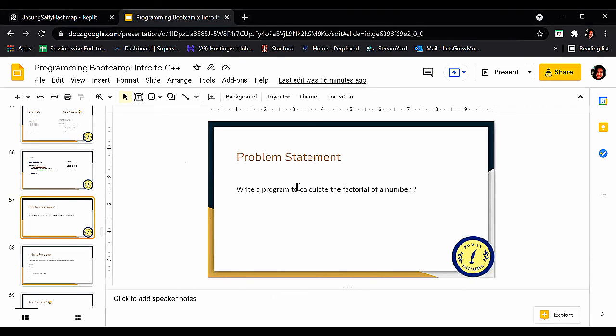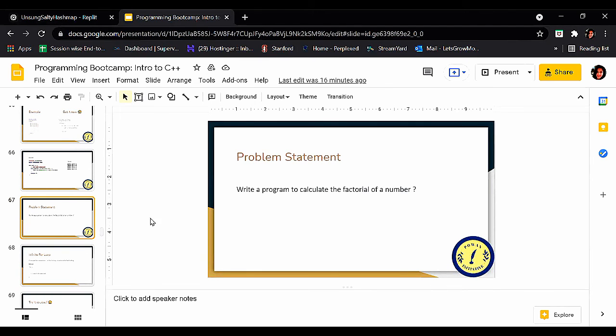So we have to keep in mind that the factorial of a number n is the product of all numbers from 1 up to the number n. So if someone asks to find the factorial of the number 6, it is the product of all the numbers from 1 up to 6.